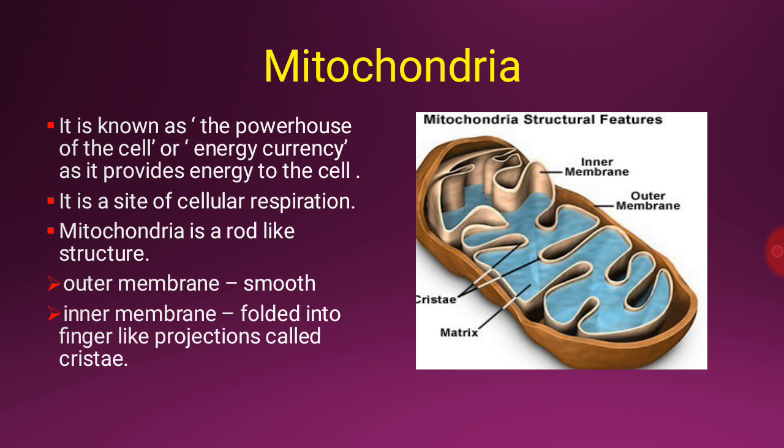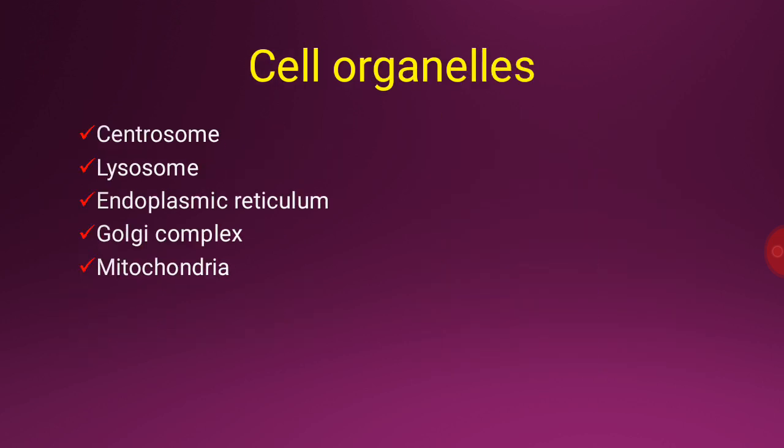Look at the figure, students. You will observe that it has two membranes. The outer membrane is smooth while the inner membrane is folded into finger-like projections called cristae. So students, today you have learned about some of the cell organelles: centrosome, lysosome, endoplasmic reticulum, Golgi complex and mitochondria. You will learn about the rest of the organelles in my next video.